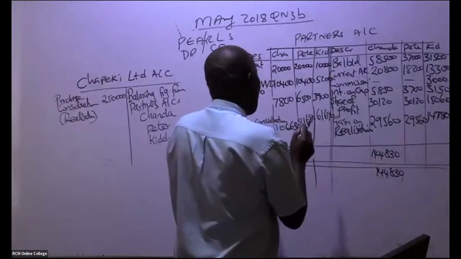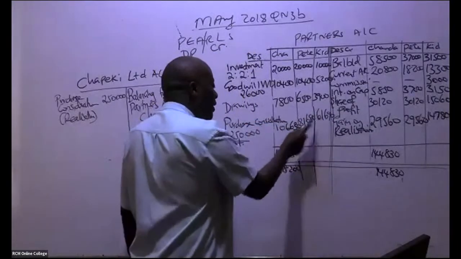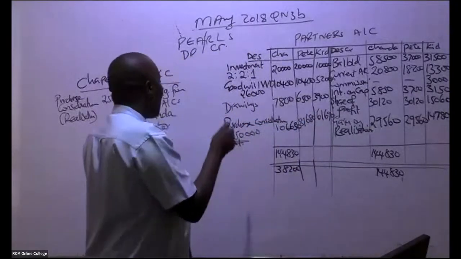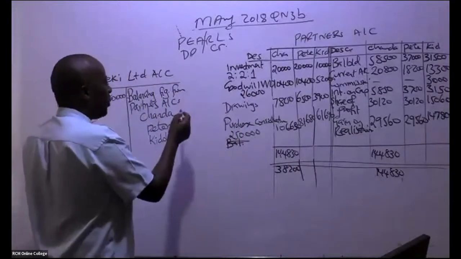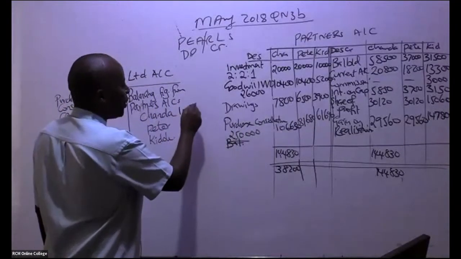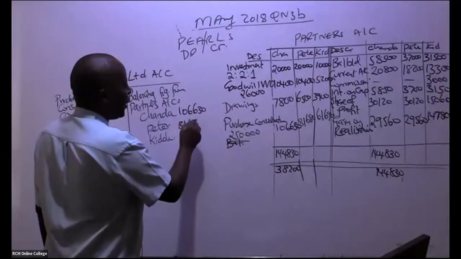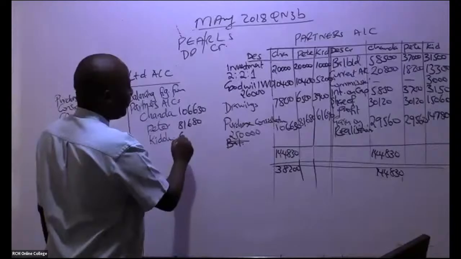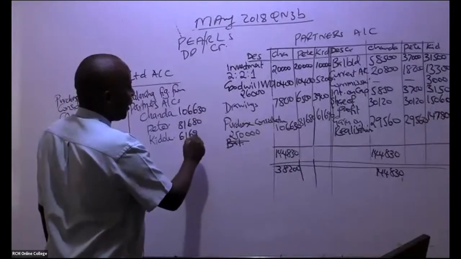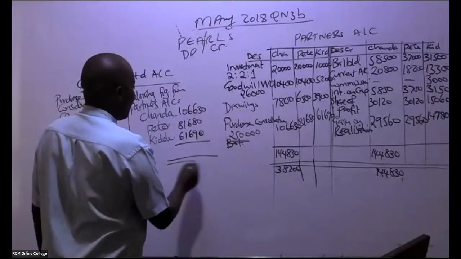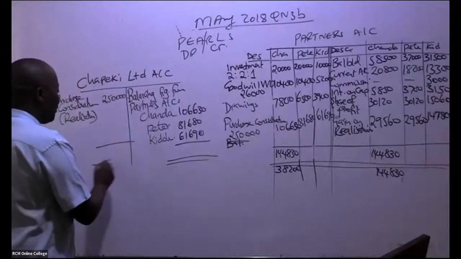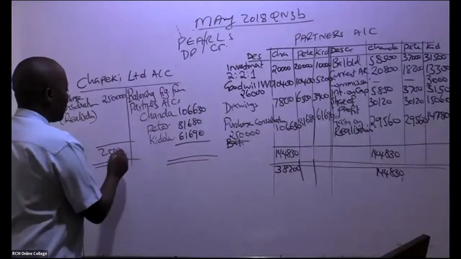So if you want to know whether you are correct, see whether the three figures add to 250,000. If they're not adding to 250,000, you have gotten it wrong. So 106,630, 81,680, 61,690. So this account should always be self-balancing. Very easy.